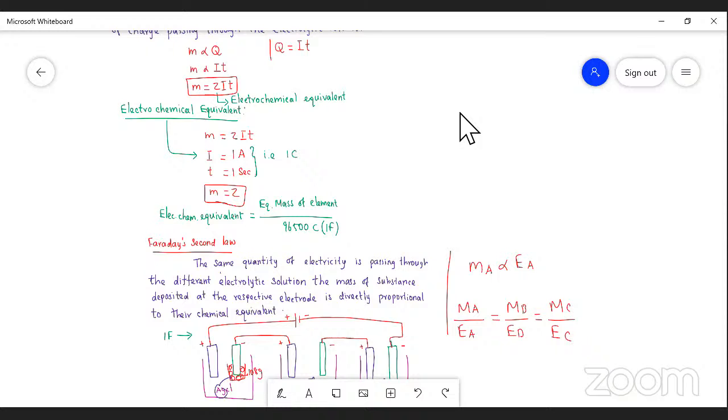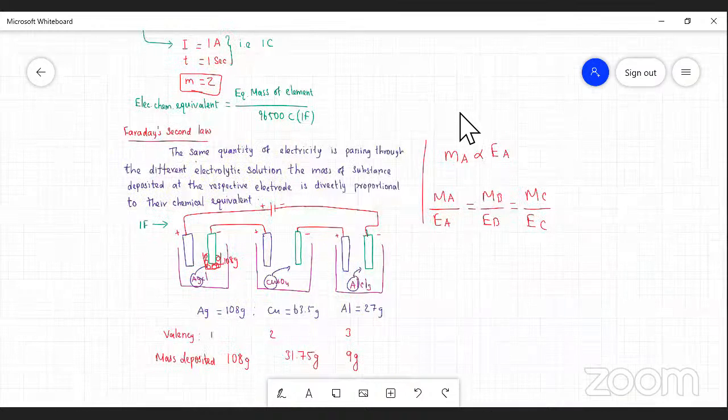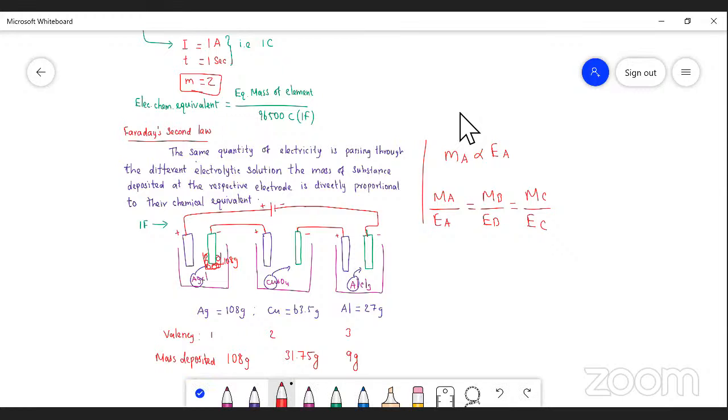Now, Faraday's second law: the same quantity of electricity is passing through different electrolytic solutions, and the mass of substances deposited at the electrode is directly proportional to the chemical equivalent. Okay, students, if any doubts, ask me.